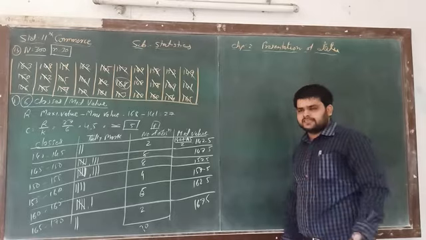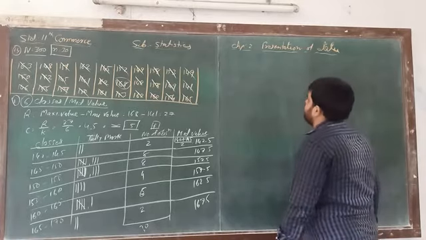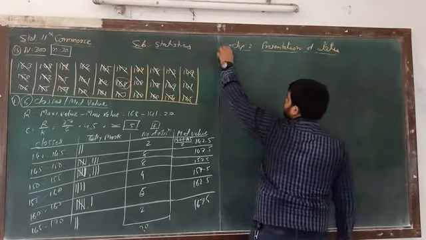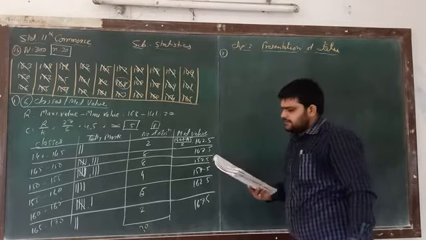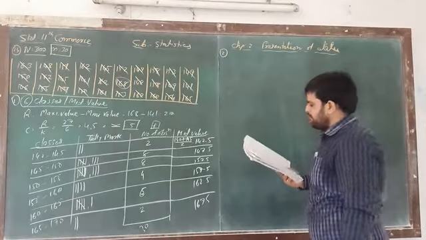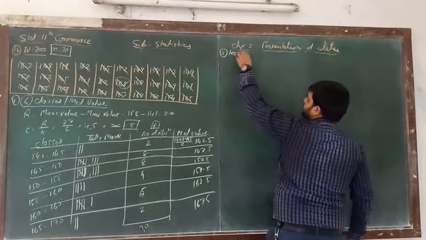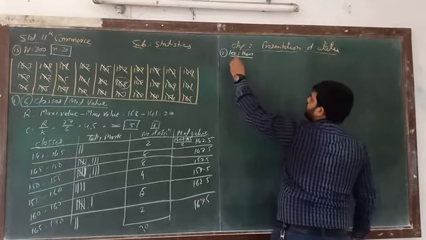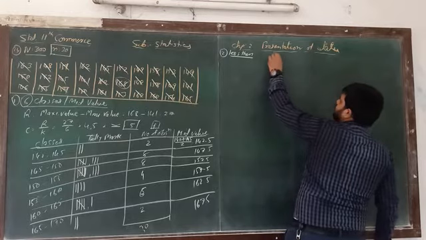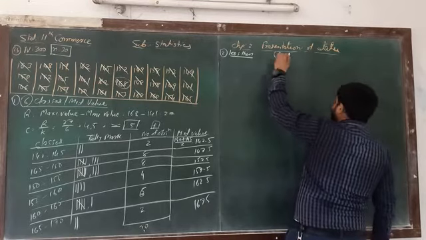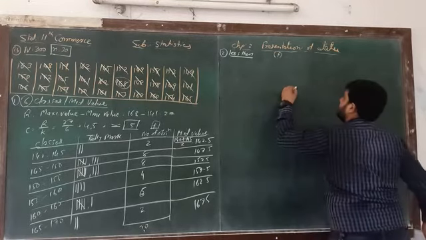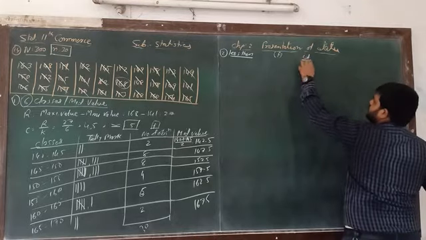This is the first. Now the second question. What is the second question? The second question is to obtain the less than cumulative frequency distribution. So here we need less than, the frequency f, and here we have to find the cumulative frequency cf.